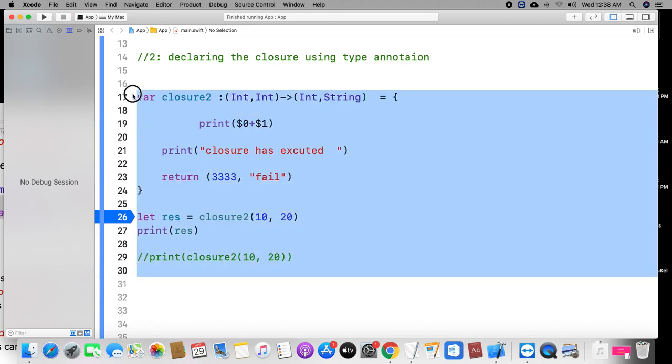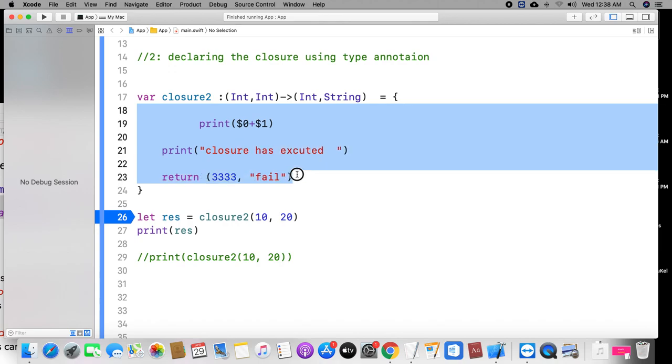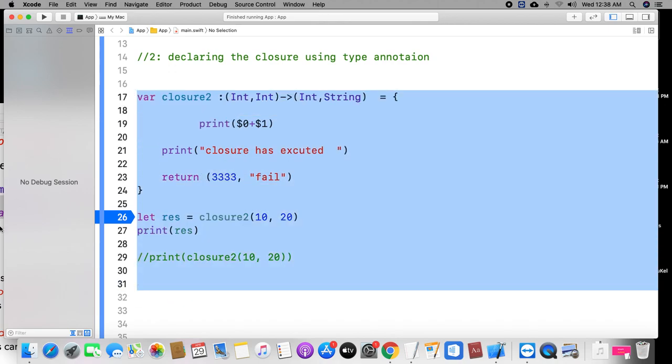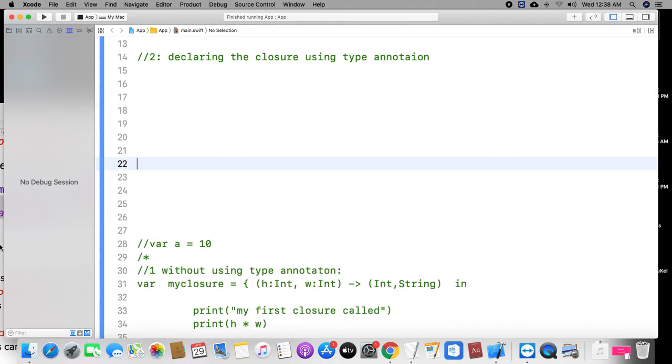Sometimes I would like to declare the closure like this, and you can see it in many places also. Look at here, closure as 3.